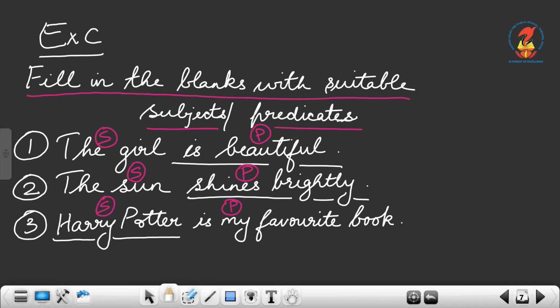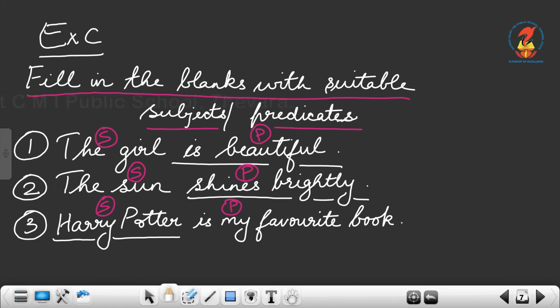So the girl becomes the subject. The entire sentence is about one girl, the girl. So that is the subject. Is beautiful tells you more about the girl, what kind of a girl she is. She is beautiful. So that is your predicate. Is beautiful is your predicate. Understood? So I hope you understood the first one. The girl is the subject and is beautiful is the predicate of that sentence.